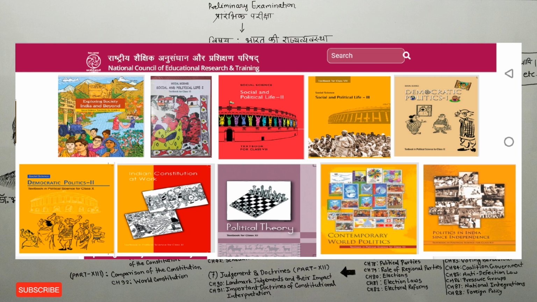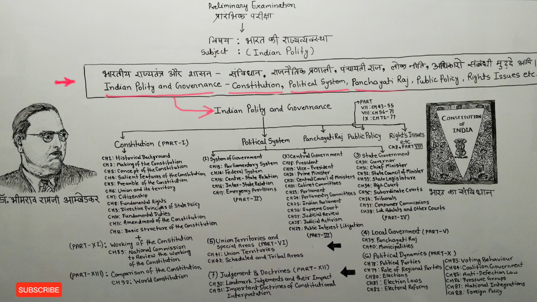According to me, you should read NCERT books from class 9th to 12th thoroughly. Friends, you have to read NCERT books so that your base can be strong on these subjects, and when you go to read standard textbooks, you will understand things there very easily. So friends, let us look at each topic of the syllabus of polity subject of UPSC preliminary examination one by one to see which chapters we should read in them.